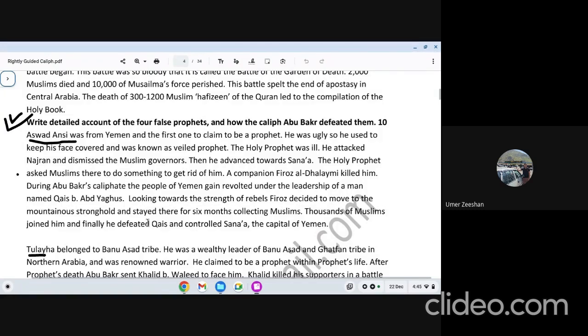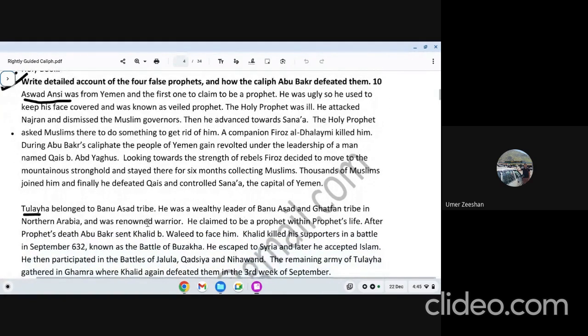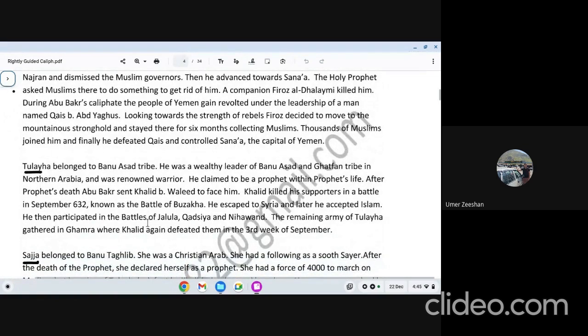After Aswad Ansi, we are going to talk about another false prophet. His name is Tulaiha. Tulaiha belonged to the Banu Asad tribe. We will talk about his tribe and how he became famous. Actually, what happened? He was stuck with his followers in a desert, and there they were looking for water.